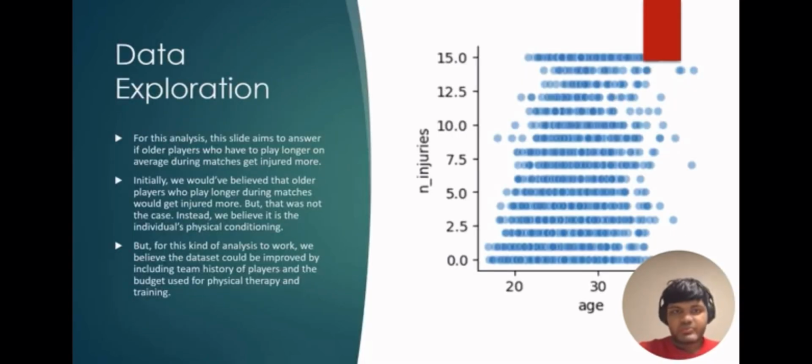Okay, so then we can move on to some data exploration. We did try to look at age a little bit more in depth. We tried to see if there was any type of pattern or trend between age and injuries. But as you can see in this graph, there's a very big range. Injuries typically happen between the ages of 20 to around the mid 30s. So it was a very big range.